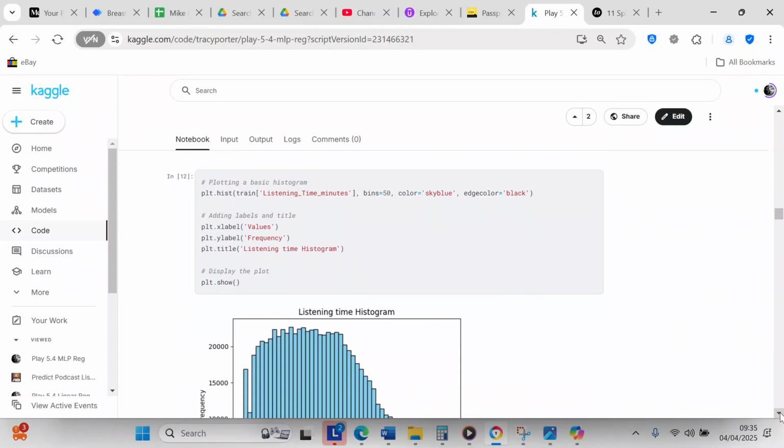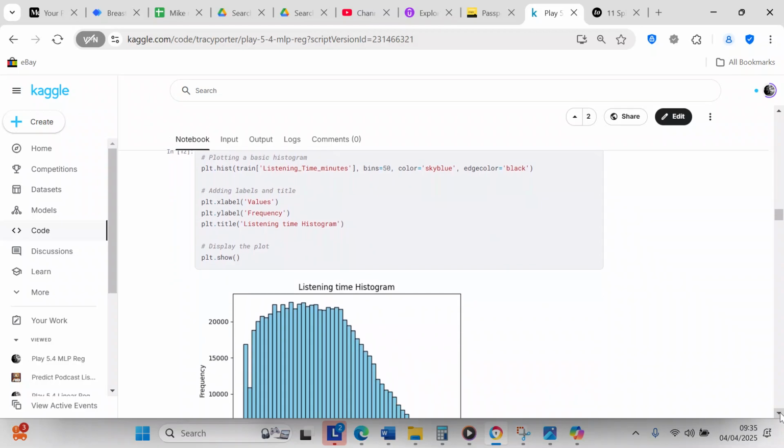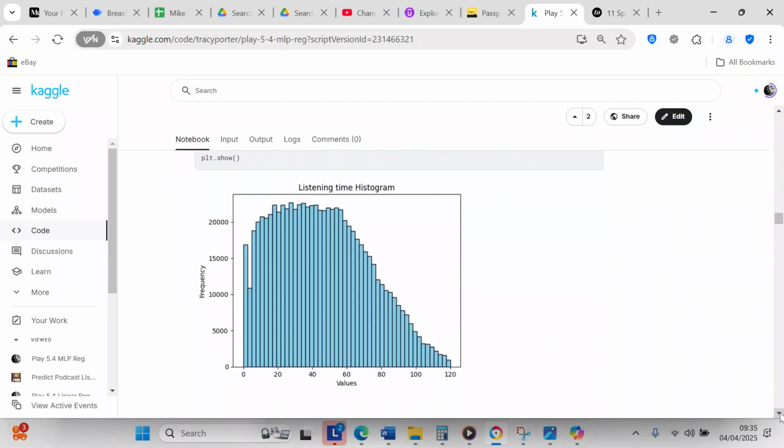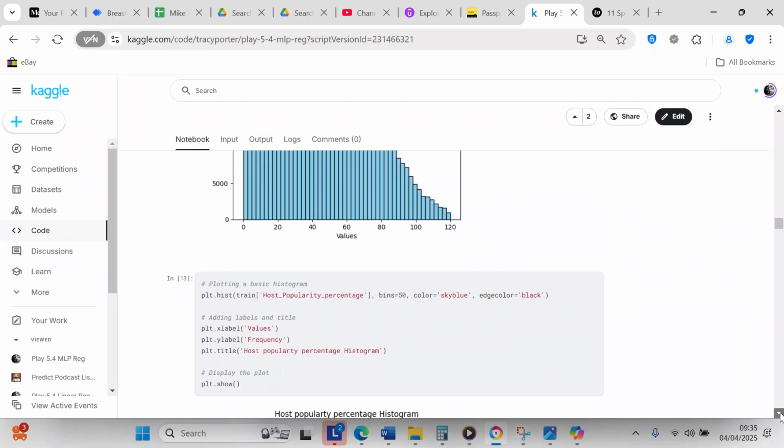So we're going to analyze the train. We're going to create a histogram with Matplotlib, and we're going to analyze the train. And you can see that it's not really a normal distribution. It's a skewed distribution, skewed on the right-hand side. But that's your analysis of your target, which is the podcast listening time.